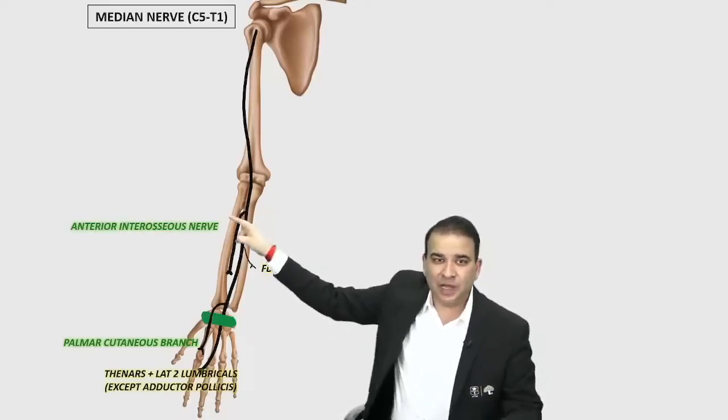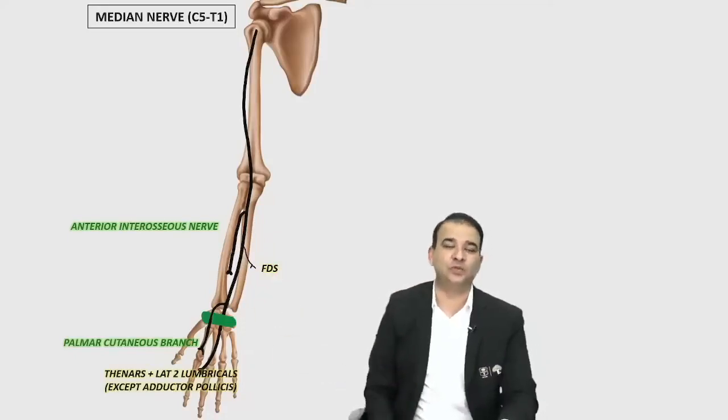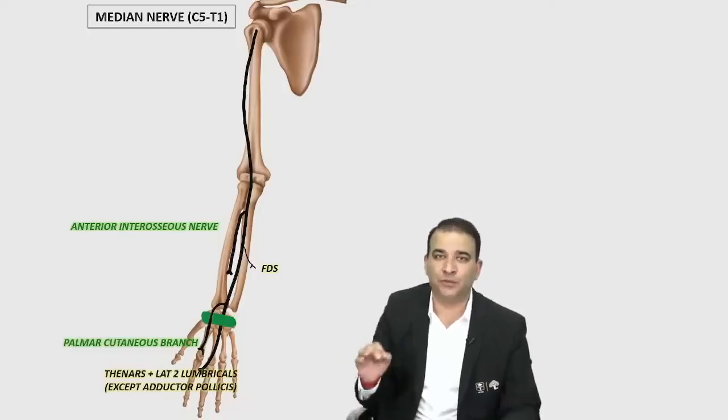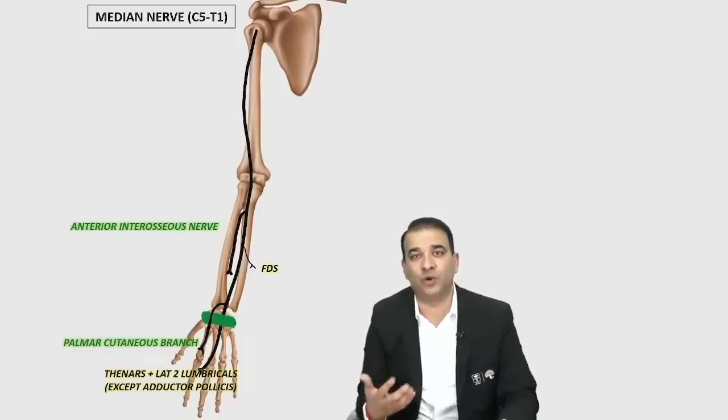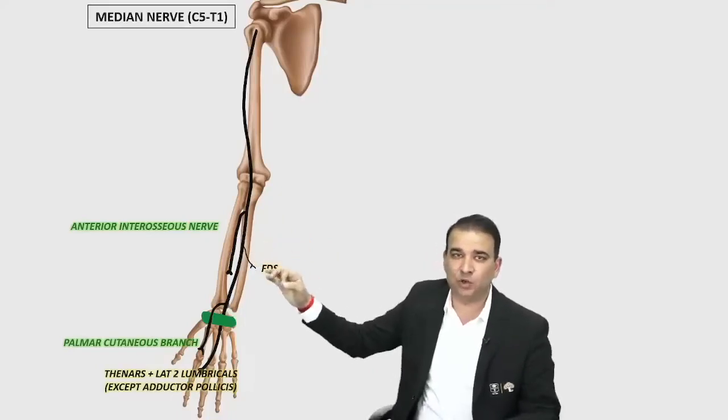And the deep branch of median nerve, called as anterior interosseous nerve, will supply the deep flexors of forearm. Now, what are the deep flexors of forearm? We have a flexor digitorum profundus. The name says profundus, profound. It's a deep muscle. So it's the anterior interosseous nerve which supplies flexor digitorum profundus.